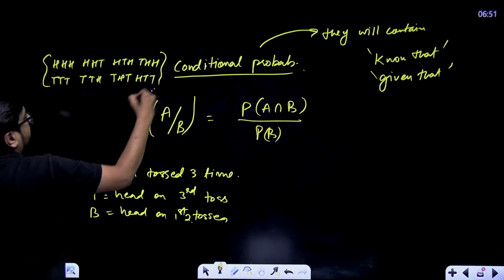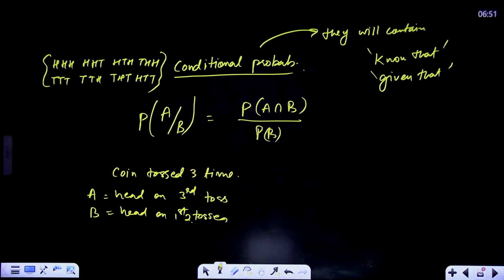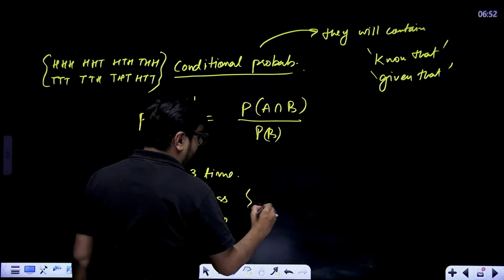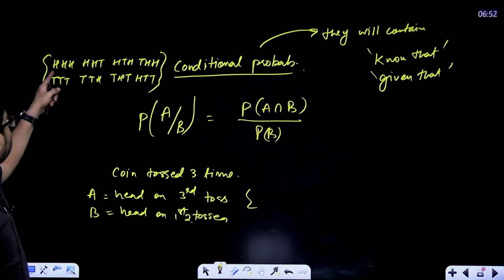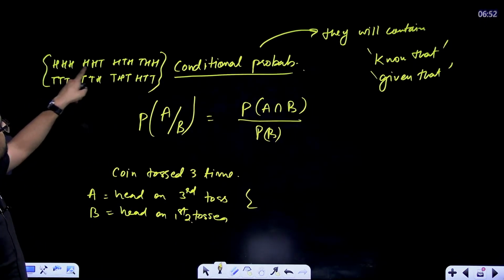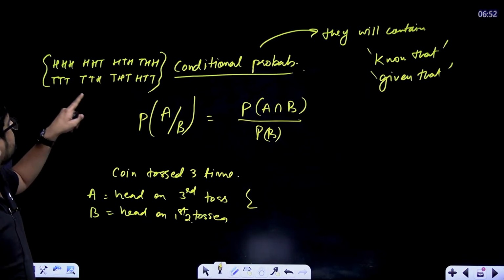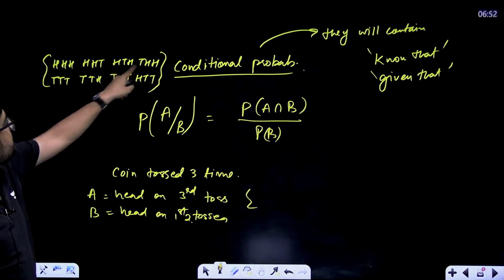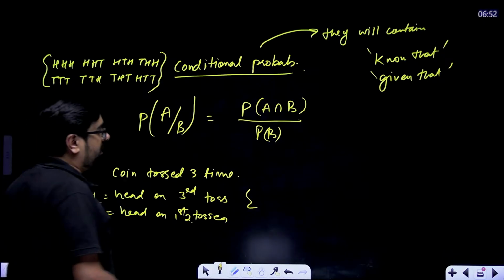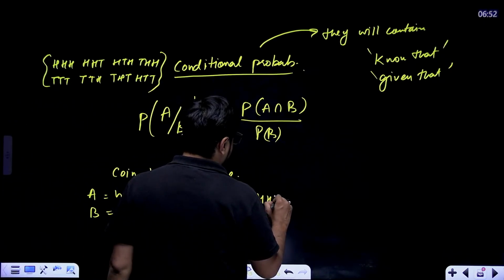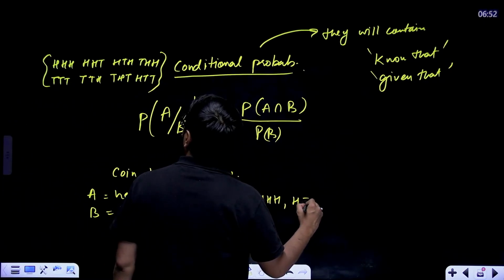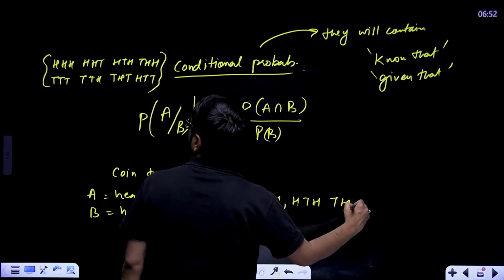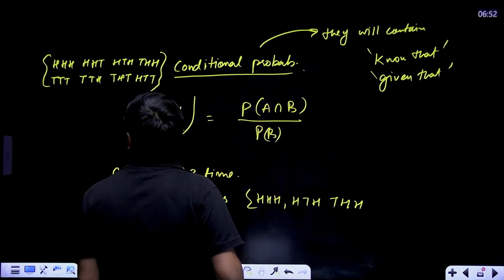This will become your sample space. Now, what are the events where we have head on the third toss? HHH, HTH, THH and TTH. In these we have head on the third toss.